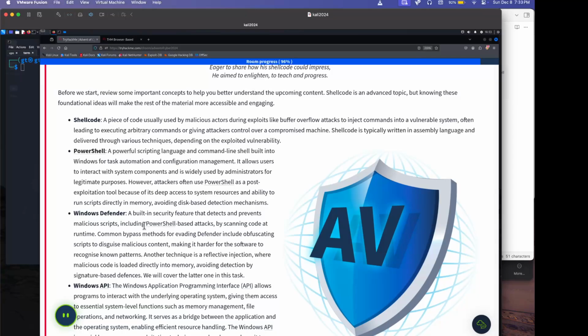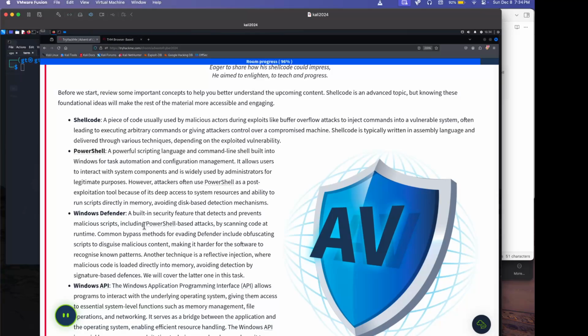PowerShell: a powerful scripting language and command line built into Windows for task automation and configuration management. It allows users to interact with system components and it's widely used by administrators for legitimate purposes. PowerShell is like Bash for Windows.